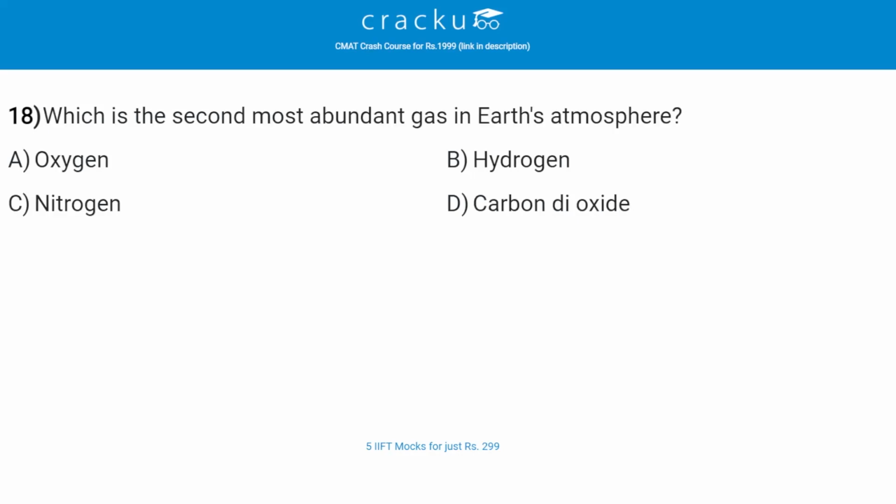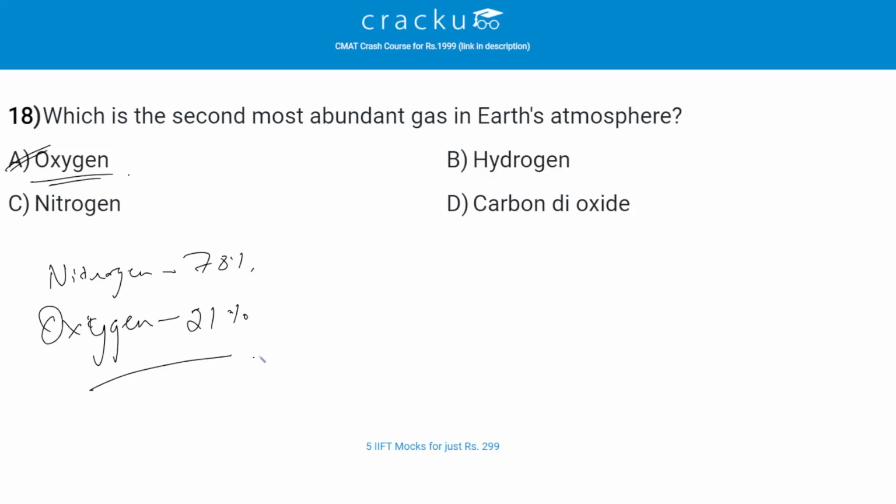Which is the second most abundant gas in Earth's atmosphere? The correct answer is A, oxygen. So the most abundant naturally occurring gas is nitrogen. Nitrogen is 78% of air, and oxygen is 21%. So oxygen is the second most abundant gas in Earth's atmosphere and nitrogen is the most abundant gas.